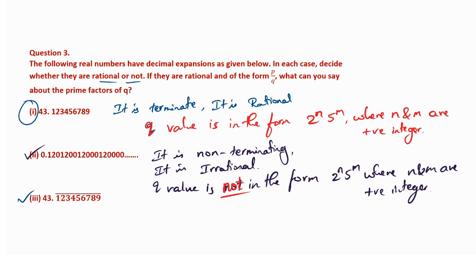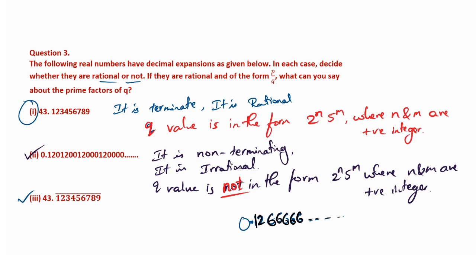Lastly, for this, who will answer? If you have 0.12 followed by 6 6 6 6, and so on, the numbers are recurring here. Don't look at the 1 2 because it is the starting number. Don't check that 1 2 as a number. Afterwards, all the numbers are repeating, so it is a rational number. I have given an explanation for this. Yes, we can write it in the form of p by q.